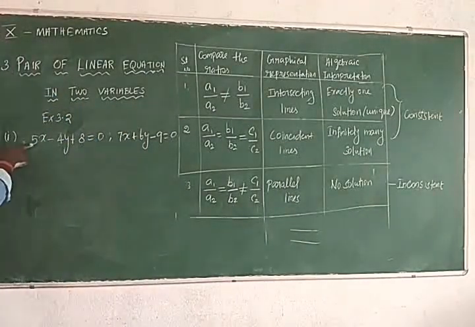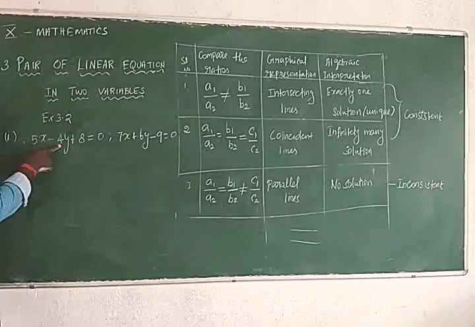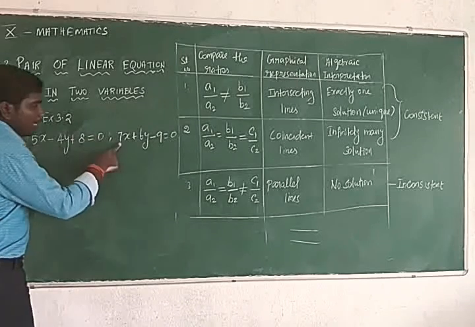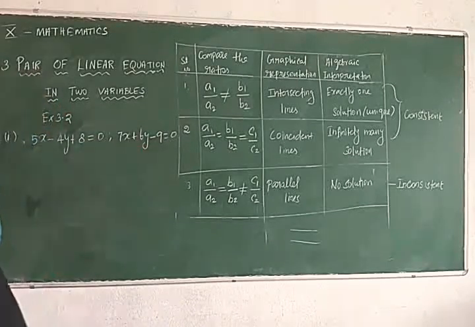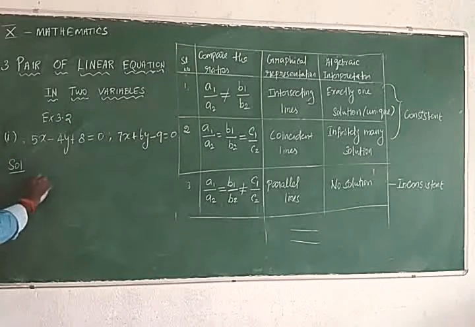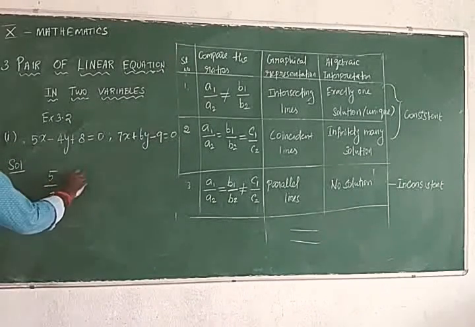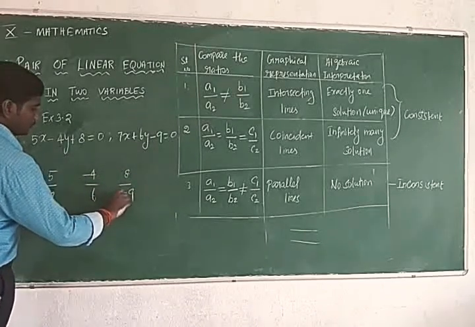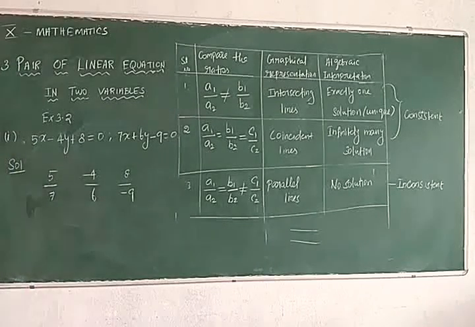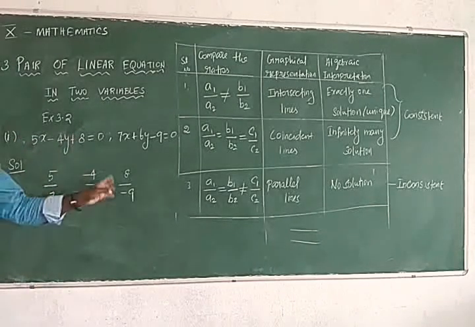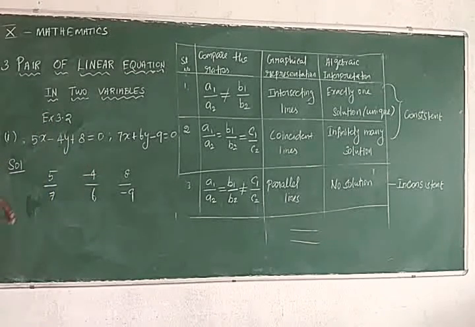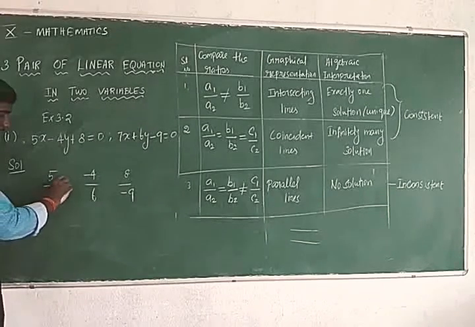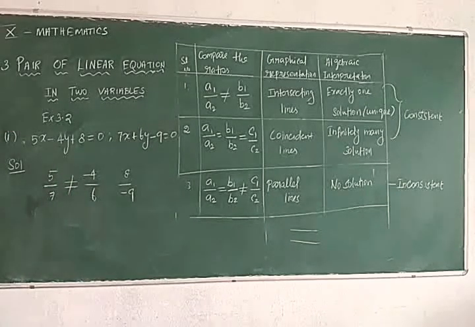Right, it is a1, b1, c1, a2, b2, c2. You can write the ratios first: a1 by a2 is 5 by 7, b1 by b2 is minus 4 by 6, c1 by c2 is 8 by minus 9. First you write the ratios, next we will find whether they are equal or unequal. 5 by 7 and minus 4 by 6, are they equal? It is not equal, so the first condition is not satisfied.